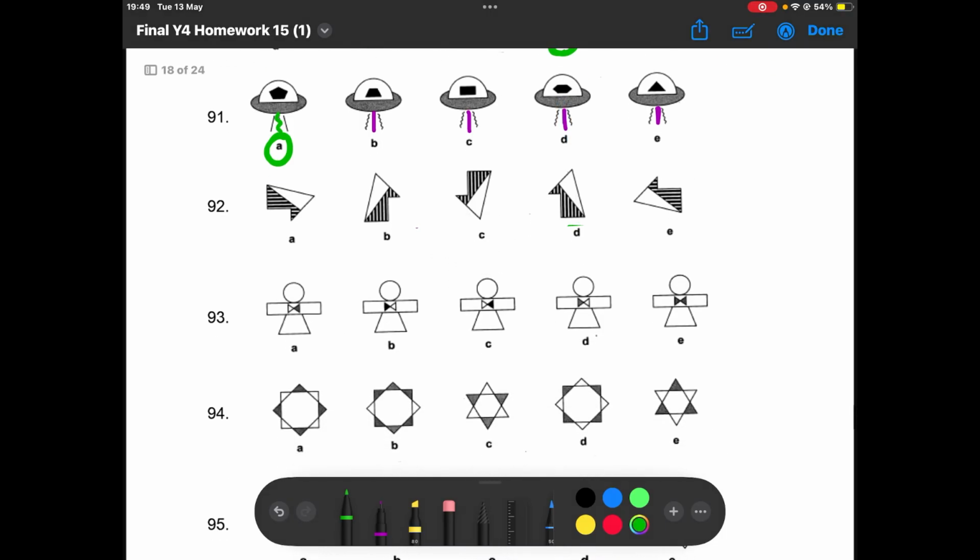Next question. So here, if all the arrows were the right way up with the point at the top, like in B, the stripe side would always be on the right. In A, if this was the right way up, this would be on the right. C, it would also be on the right because it's currently on the left, but it's upside down, so it'd be on the right. And in E, it would also be on the right. Whereas in D, it's the right way up, but it's on the left. So D is the odd one out.